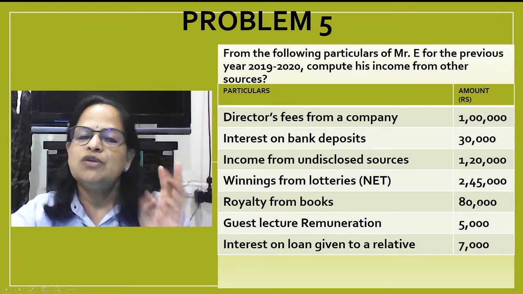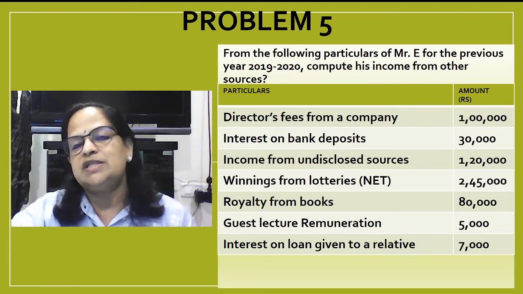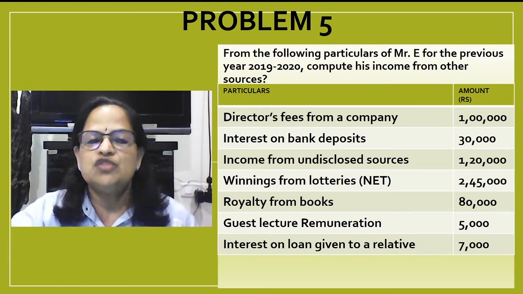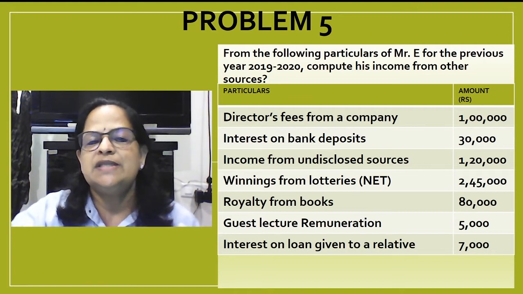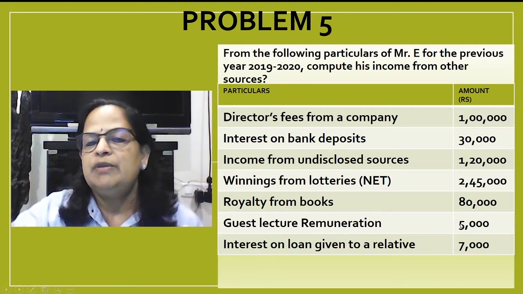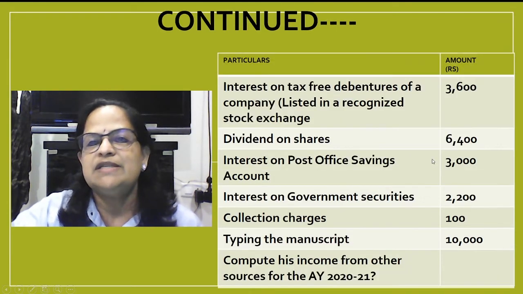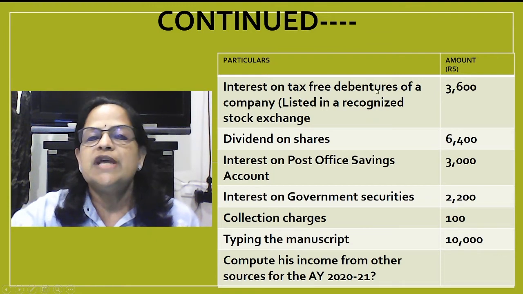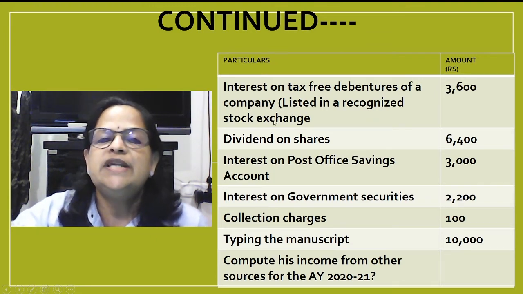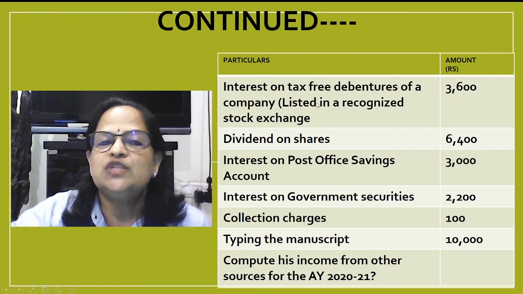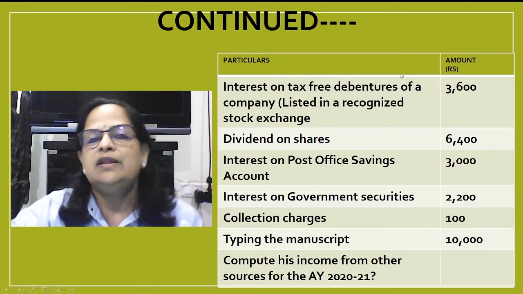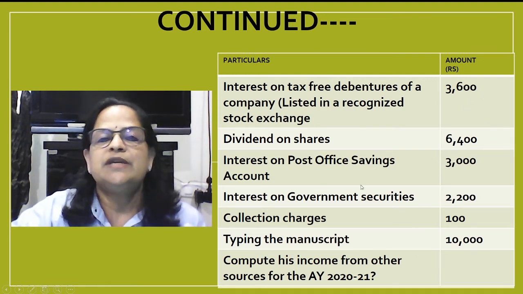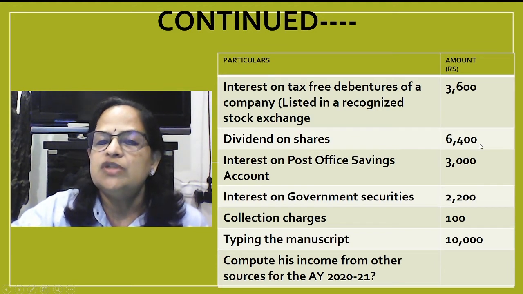And you have to remember that all related expenses, typing charges, proofreading charges, purchase of books, internet charges, like that, any related expenses they can claim. Guest lecture remuneration 5,000. Interest on loan given to your relative taxable 7,000. Interest on tax-free debentures of a company listed in a recognized stock exchange. The word tax-free, it's important. You have to see that the grossing 3,600. Dividend on shares 6,400.